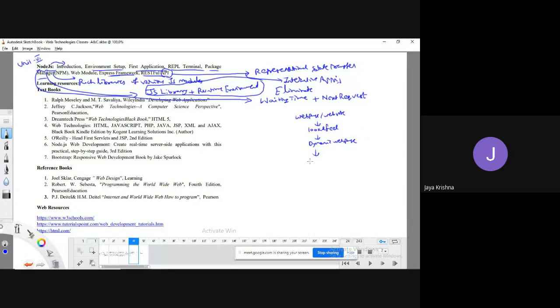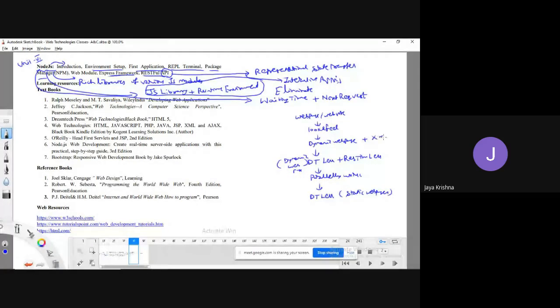I can make development time very less, along with response time very less. Along with that, I am able to work in parallel. This is in terms of static web pages, and this is in terms of dynamic web pages.